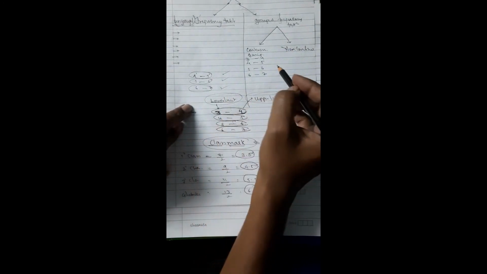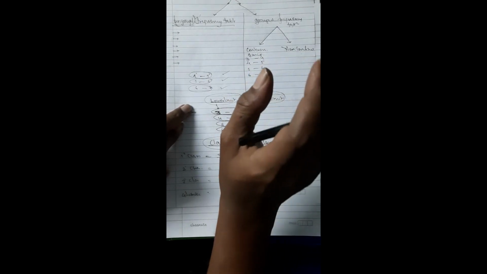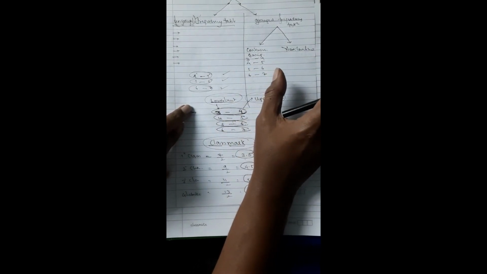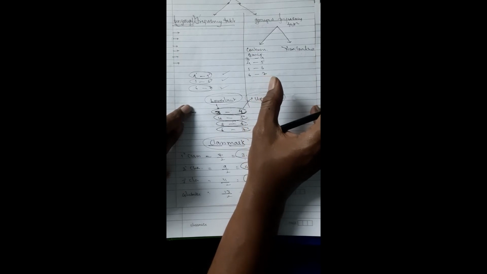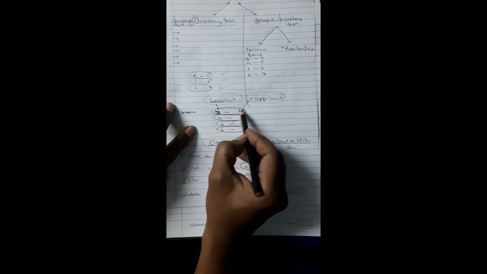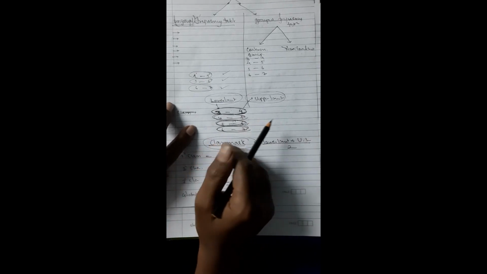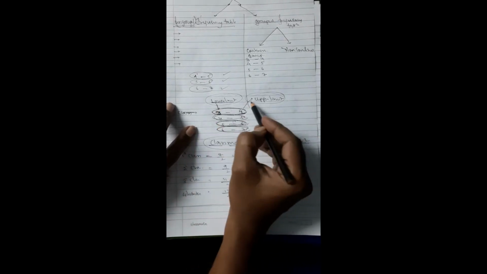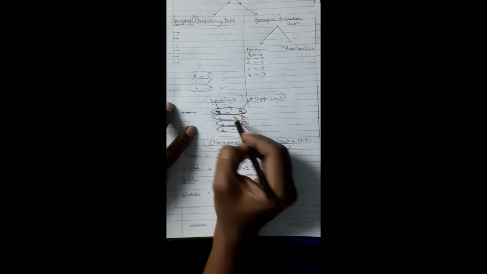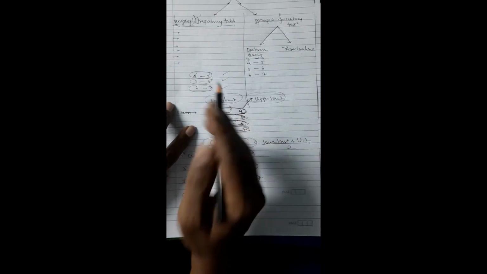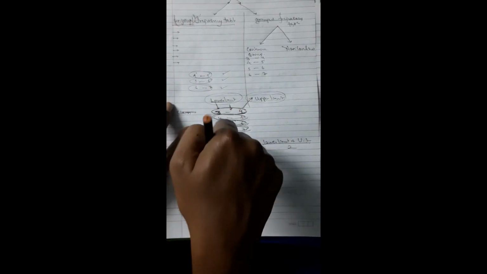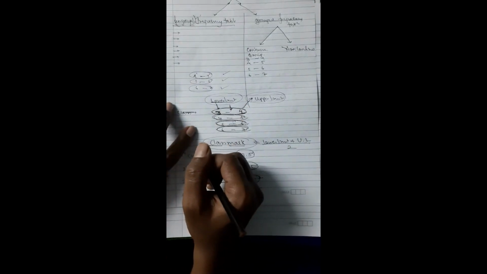Now why am I telling you this? When a grouped frequency table is there, there will be classes over there: 3 to 4, 4 to 5, 5 to 6, 6 to 7. Each class has a lower limit, an upper limit and a class mark. The upper limit is the upper boundary, the lower limit is the lower boundary, and the class mark is the middle of the class, exactly the middle position of the class.